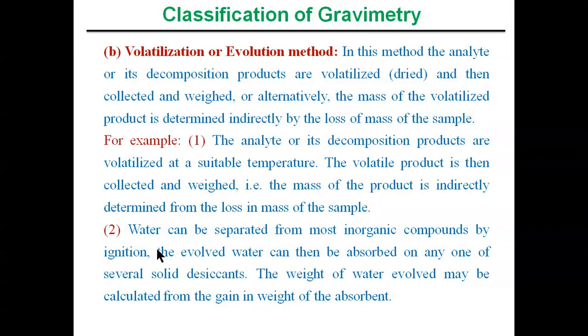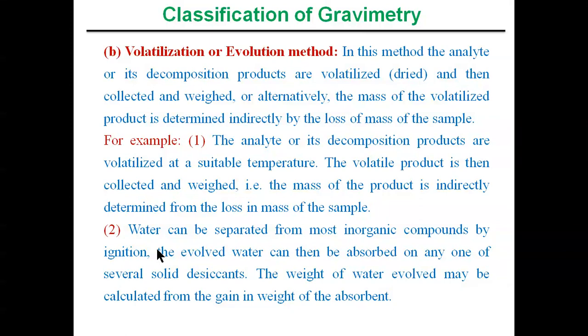Here the second example is, water can be separated from most inorganic compounds by ignition. The evolved water can then be absorbed on any one of several solid desiccants. The weight of the water evolved may be calculated from the gain in weight of the absorbent. So it's very simple. You just weigh the desiccants before the desiccation process, and weigh the solid desiccant after the desiccation process. So just see the difference in the weights.